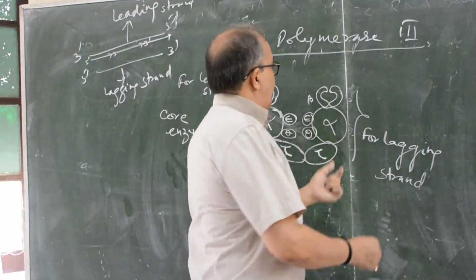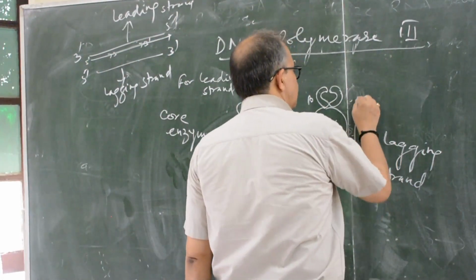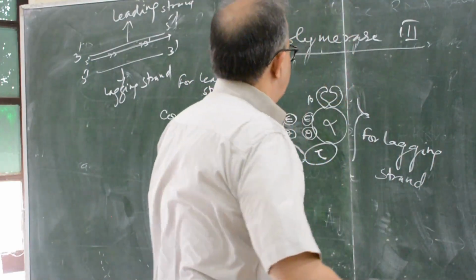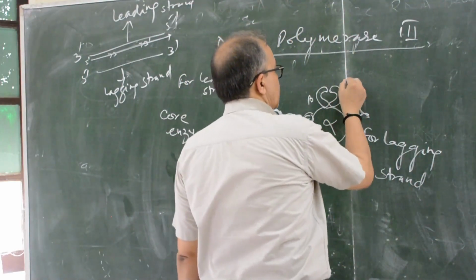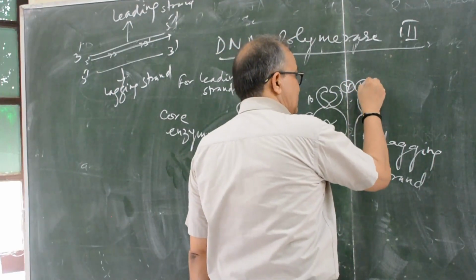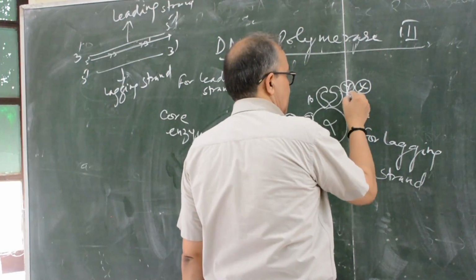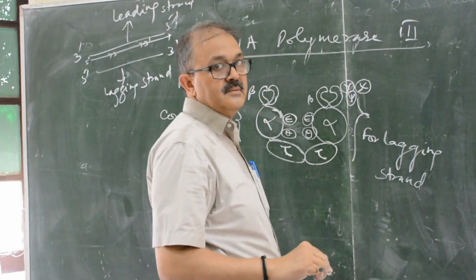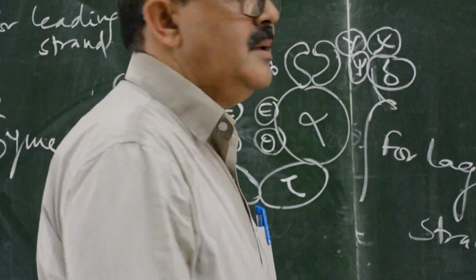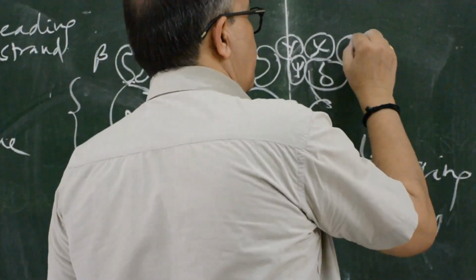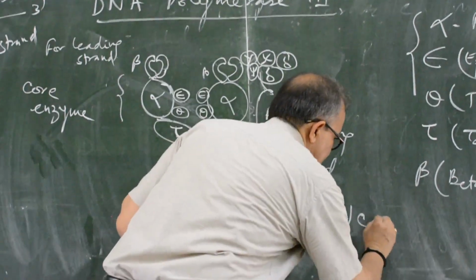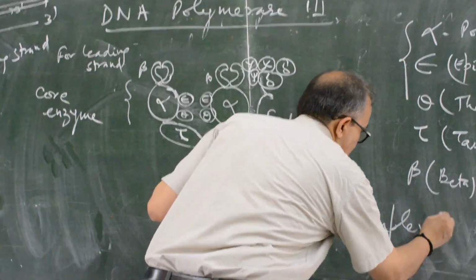So the lagging strand requires 5 other more proteins: gamma, chi, psi, delta, and delta prime. These 5 proteins, gamma complex.